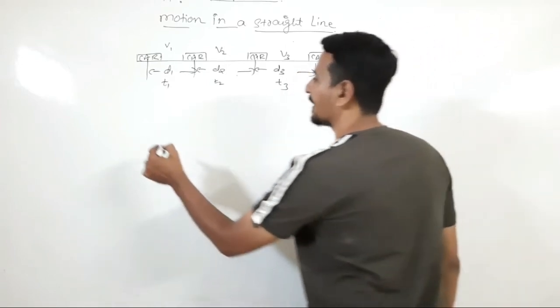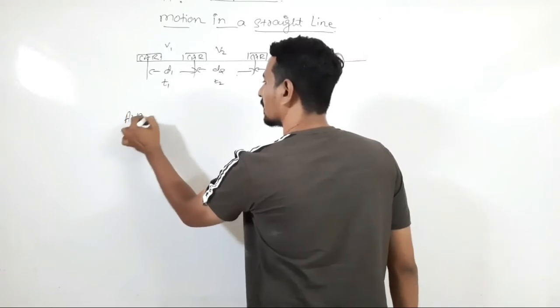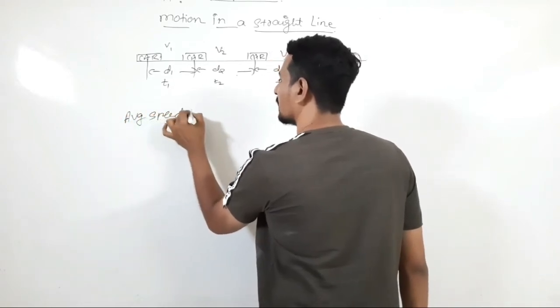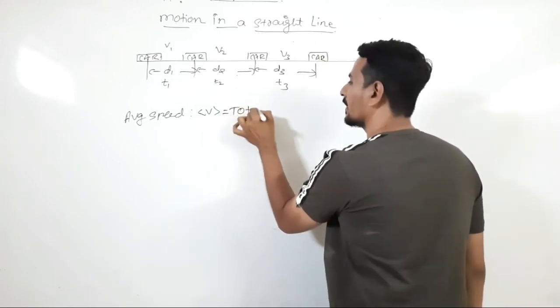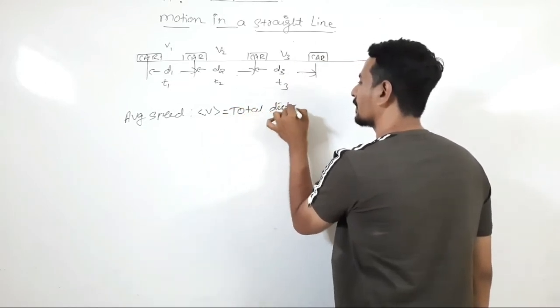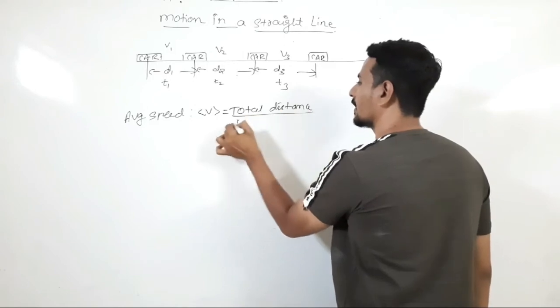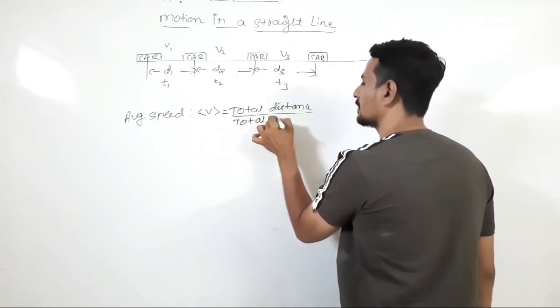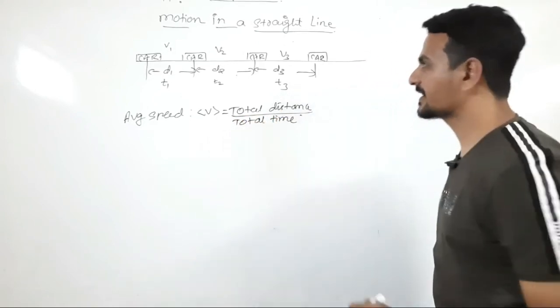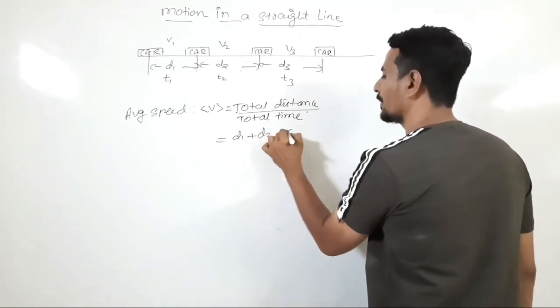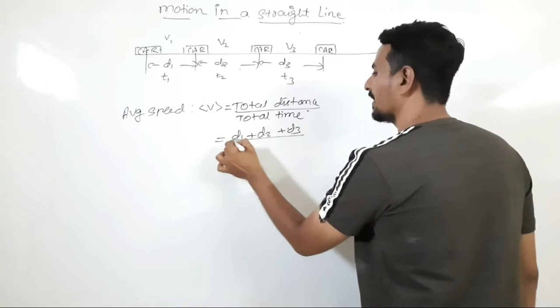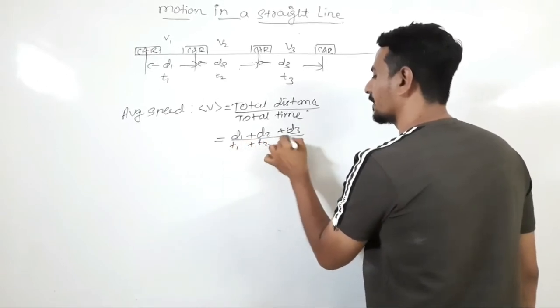So the average speed of this car is equal to the total distance upon total time. The total distance traveled will be d1 plus d2 plus d3. Total time is t1 plus t2 plus t3.